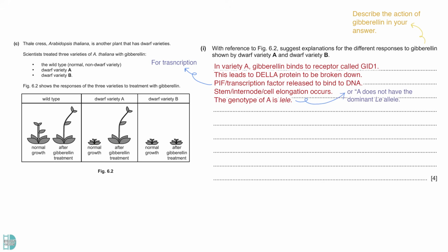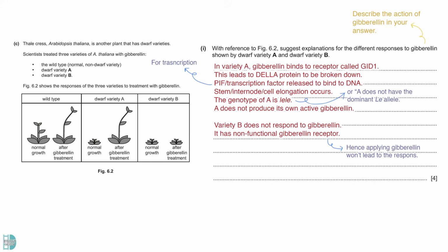The genotype of A is homozygous recessive. It has no dominant allele. It does not produce its own active gibberellin. Hence, when gibberellin is applied, it can grow taller. B does not respond to the plant hormones. It probably does not have a functioning gibberellin receptor. So, the application of gibberellin does not cause any changes.